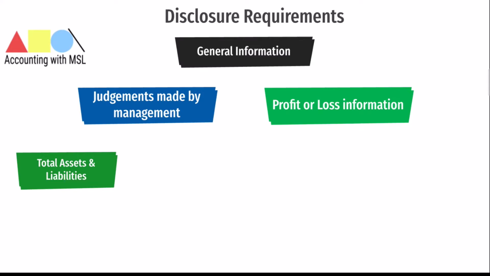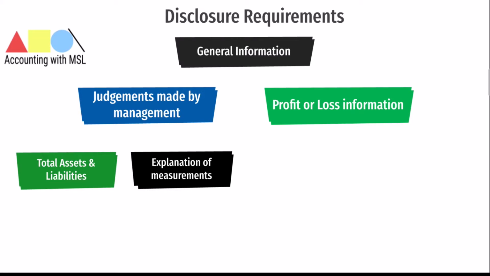The next disclosure is an explanation of the measurement of segment profit or loss, segment assets and segment liabilities, including certain minimum disclosures such as how transactions between segments are measured, the nature of measurement differences between segment information and other information included in the financial statements, and asymmetrical allocations to reportable segments.